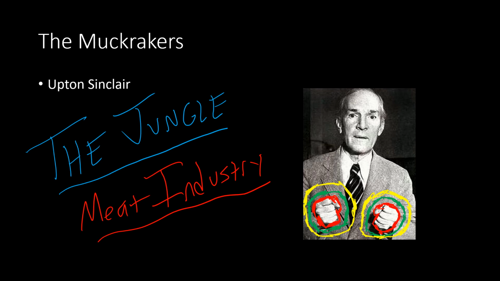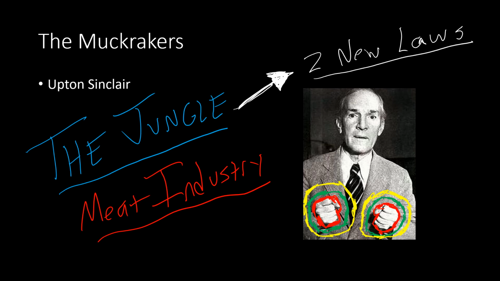But the big thing about his book, The Jungle, is, one, it causes a public outcry. When Teddy Roosevelt, who was president at this time period, reads this book, he literally goes and throws up. He's so grossed out by what it is. And so it actually leads to two new laws. These two new laws, which we'll talk about more later, are going to fix this whole meat industry. They're going to clean it up and create rules so that these companies can no longer do these gross things that Upton Sinclair wrote about.